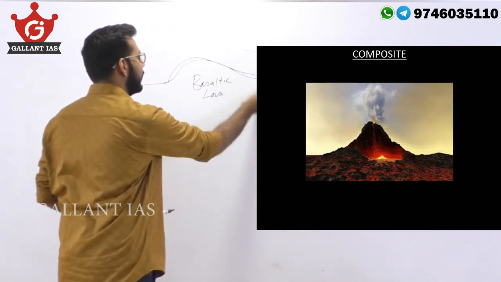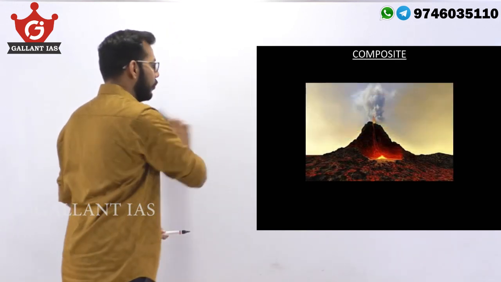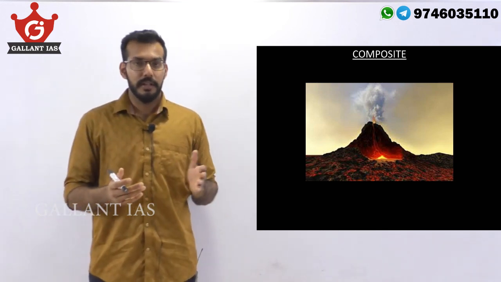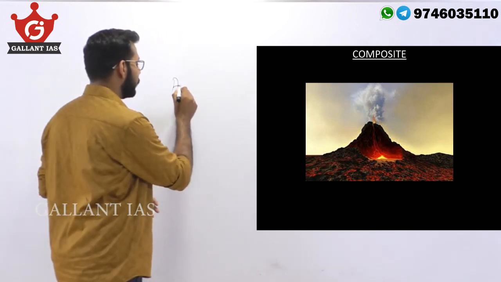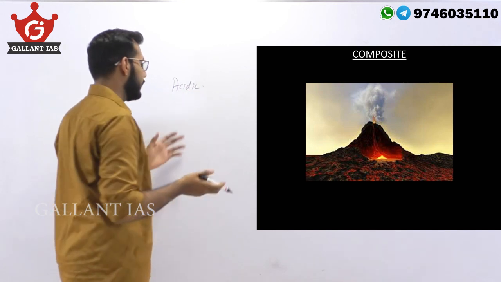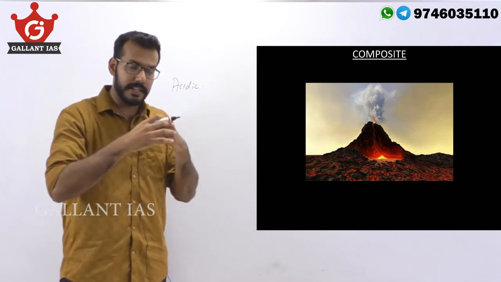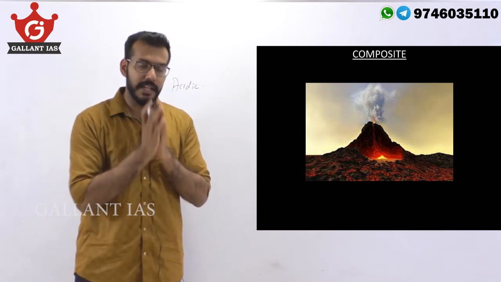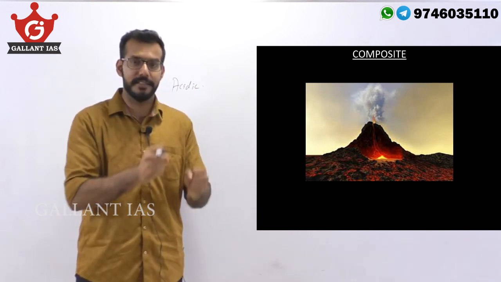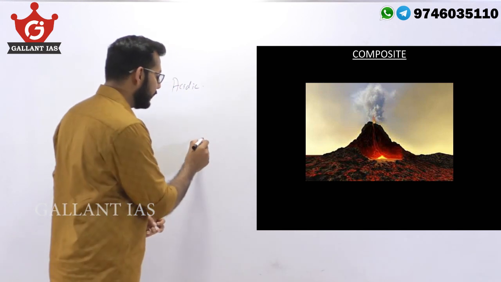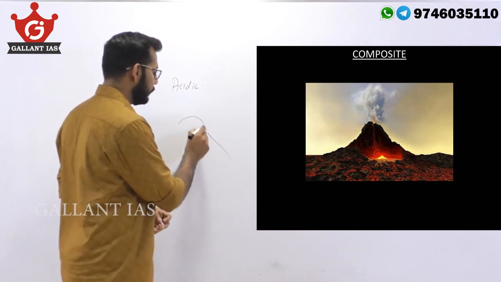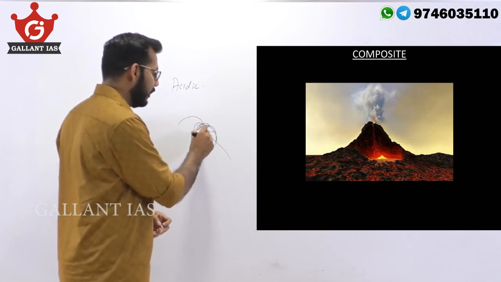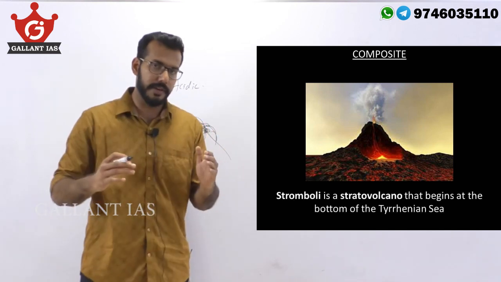Now, the second kind is composite volcano, which is also called stratovolcano. It is an acidic volcano, or in fact, it releases acidic lava, which, as you might remember, is very viscous, meaning it is very resistant to flow. So what happens is that as it flows from the vent, it cools readily and settles around the vent, eventually covering the opening of the vent.